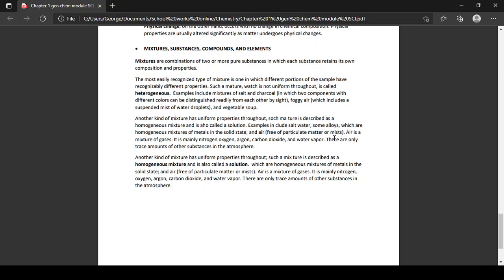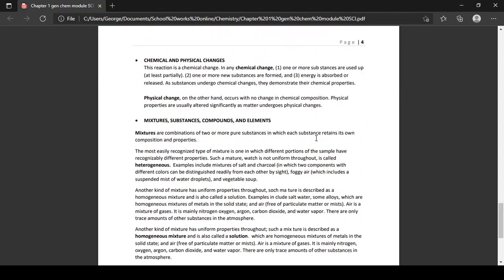matter, or mist. Kaya again, ang aton kaginang kids heterogeneous, anong foggy air naton? Hindi siya homogeneous mixture. Kaya again, may water droplets sa may vegetable soup pa siya. That is foggy air. Ang air mismo, free of particulate matter or mist, because ang iya properties uniform throughout.